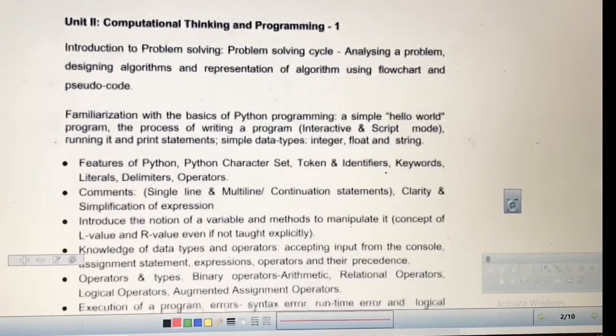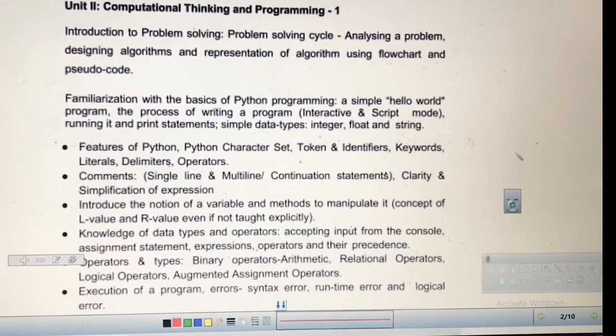You know that the weightage is 45 marks. This is the basics of your Python. Before that there is some theory: what is a problem, what is problem solving, what is the problem solving cycle. When we solve a problem, we write an algorithm for that. Flow charts, all these, and we write the algorithm in pseudocode, that is intermediate code, not a programming language code.